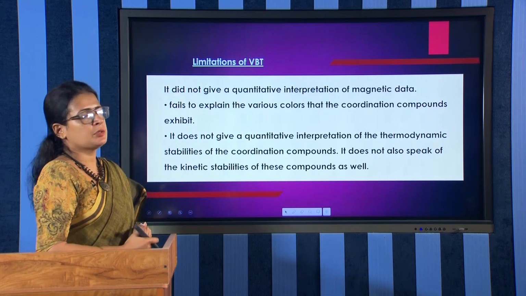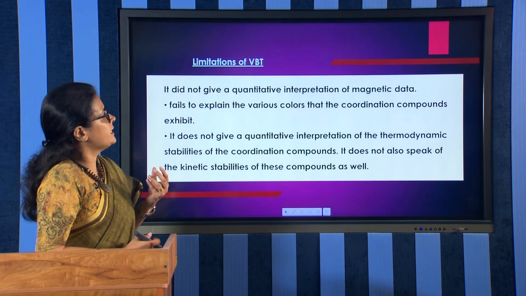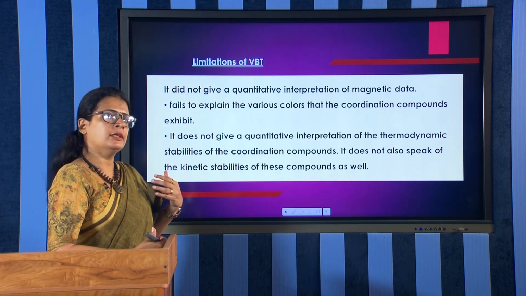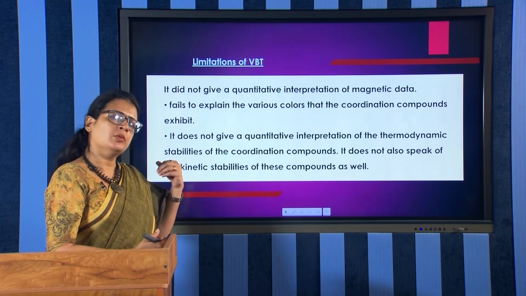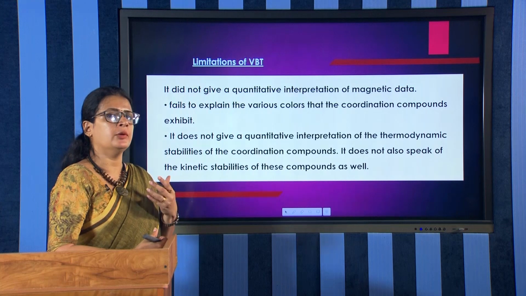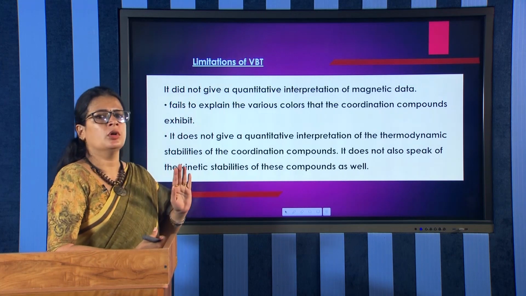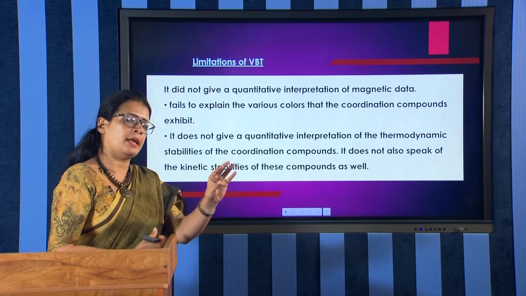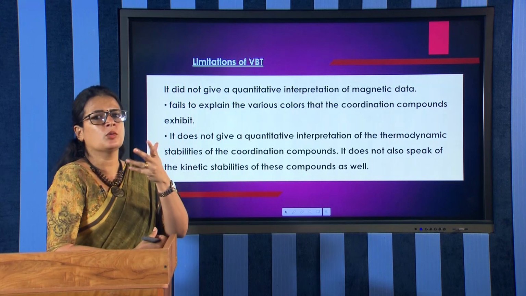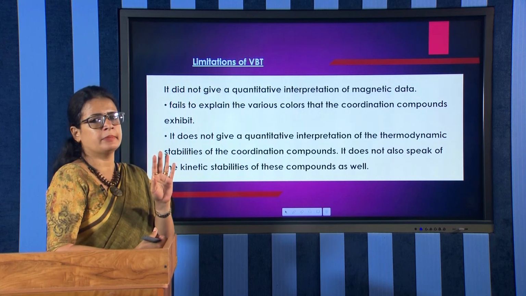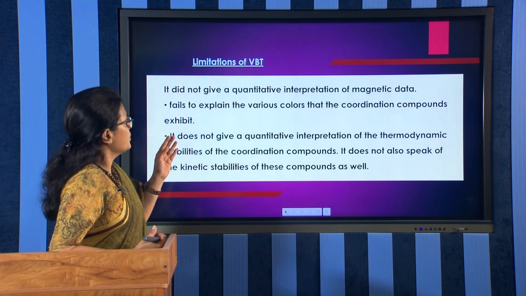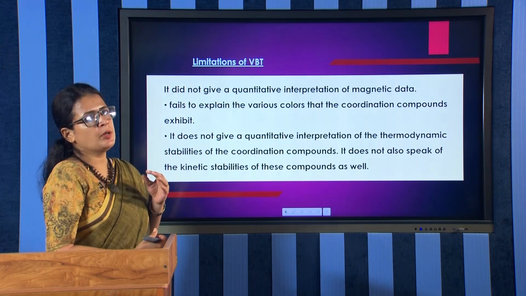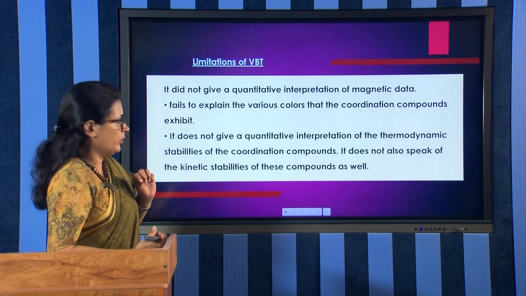And the limitations of valence bond theory are, it did not give a quantitative interpretation of the magnetic data. Actually, I have told the value of mu, but it was not given by valence bond theory. It just told that yes, the complex is paramagnetic or diamagnetic. What is the value of mu was not explained by this theory. And it also fails to explain the various colors that coordination compounds exhibit. So, the spectral property was not at all explained by valence bond theory.